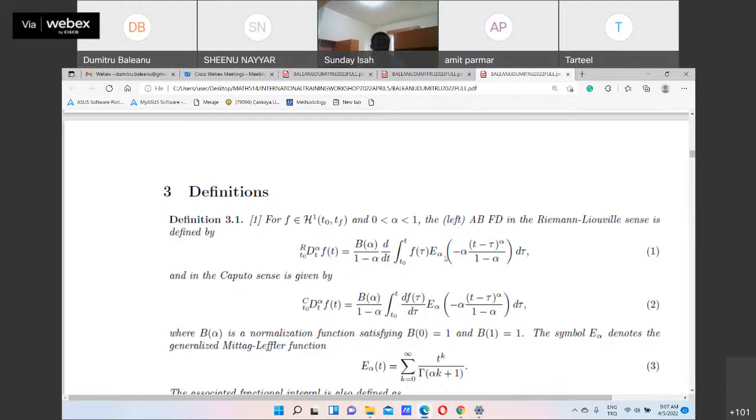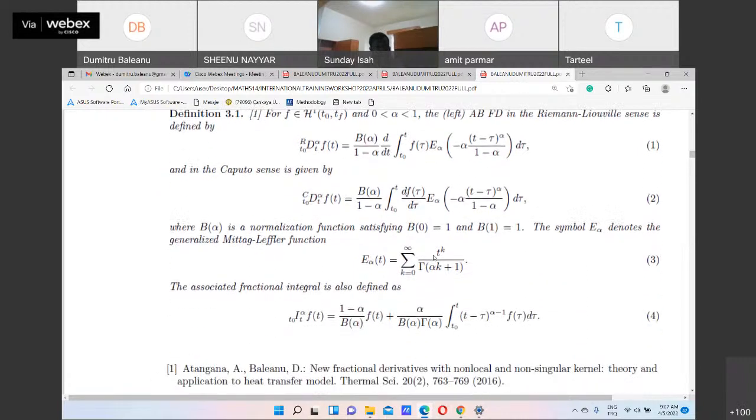We have the Prabhakar operator and we have multivariate functions. So we can obtain new fractional operators, with some restrictions of course, and we can apply this operator